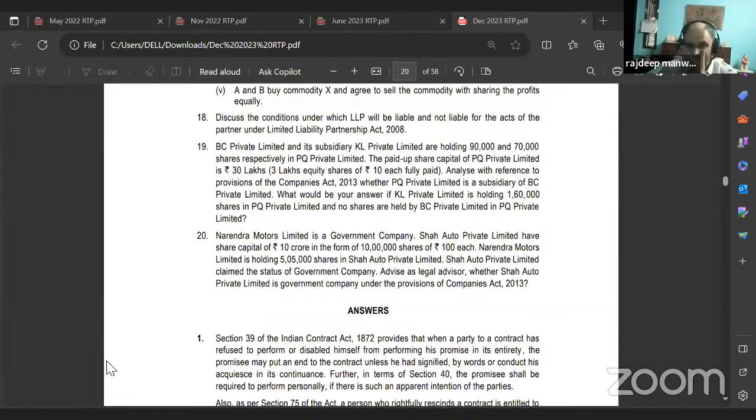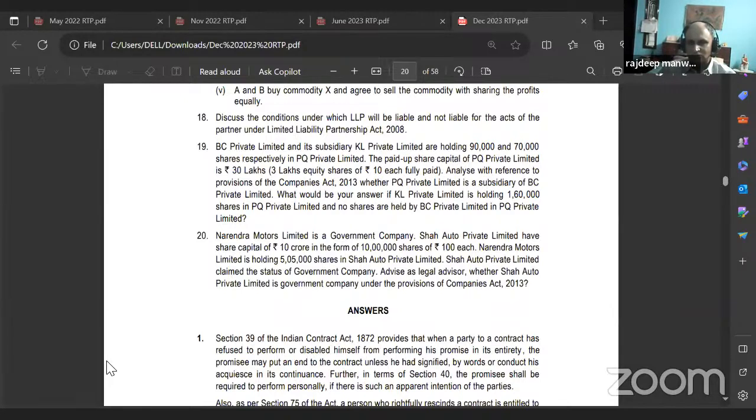Yes, sir. 19th one: BC Private Limited and its subsidiary KL Private Limited are holding 90,000 and 70,000 shares respectively in PQ Private Limited. The paid up share capital of PQ Private Limited is 30 lakh, which is 3 lakh equity shares of rupees 10 each, fully paid.